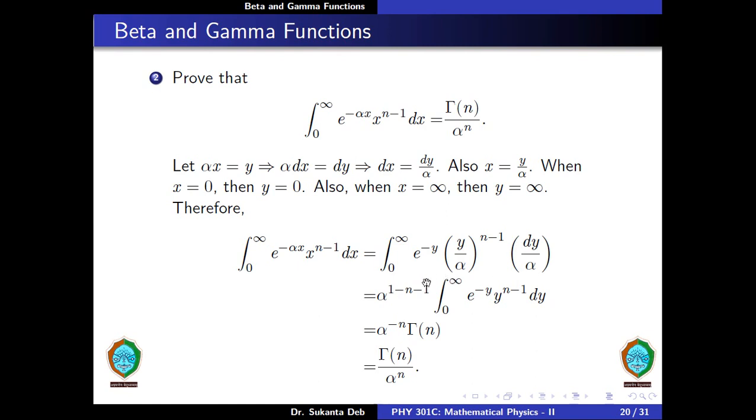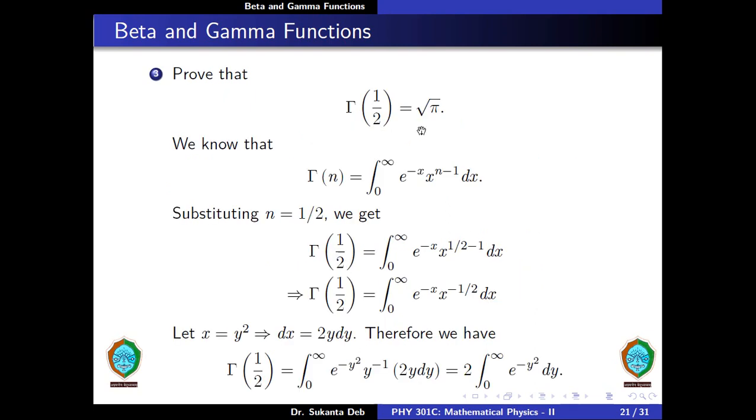So therefore we can write this as alpha to the power 1 minus n, minus 1, into integration from 0 to infinity e to the minus y y to the power n minus 1 dy. So we get this equal to alpha to the power minus n. This is the definition of gamma function, which is gamma of n. Therefore this becomes equal to gamma n divided by alpha to the power n.